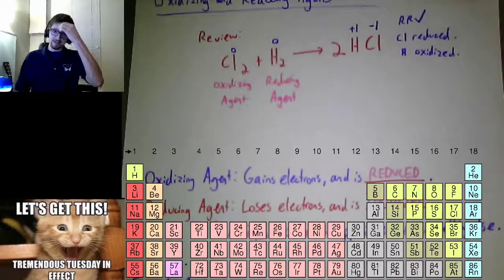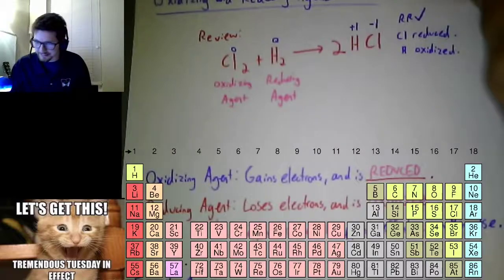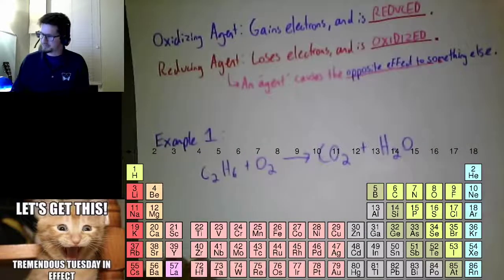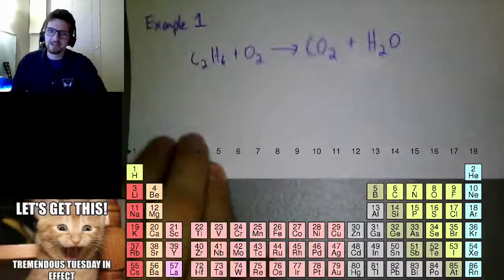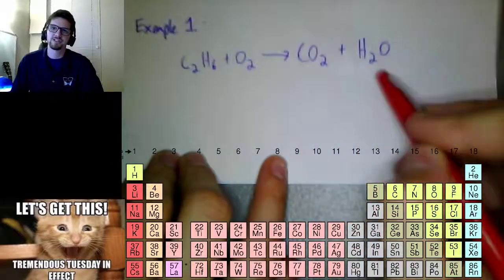All right? So this is the layer we're adding. We got to get the charges. We got to make sure it's a redox reaction in the first place. And then once we know those two things, we got to be able to tell what's the oxidizing agent and what's the reducing agent. We're just building on it. So my first example for you. I've got C2H6 plus O2 gives us CO2 plus H2O.